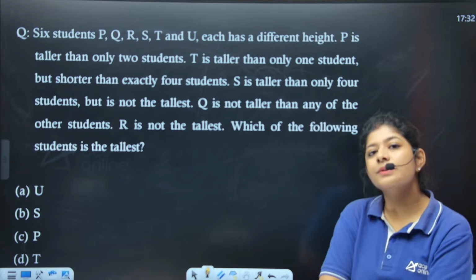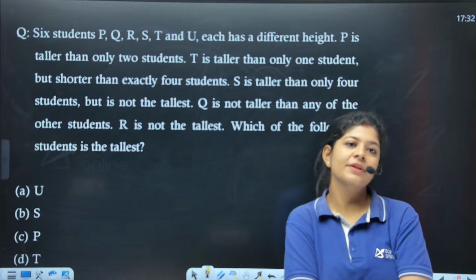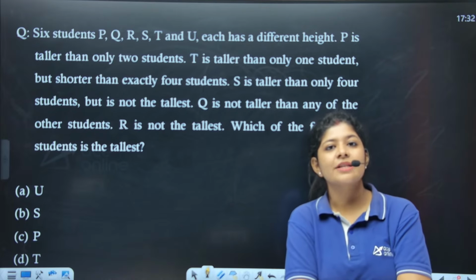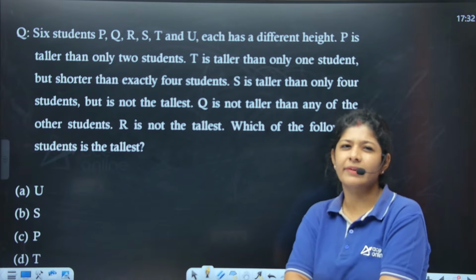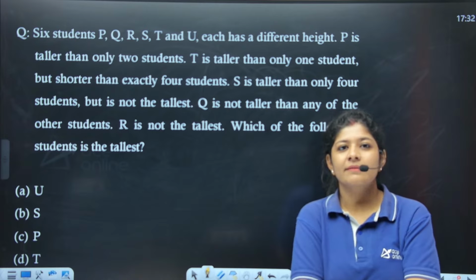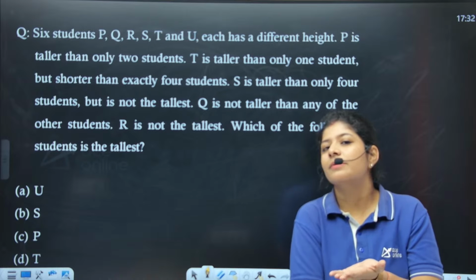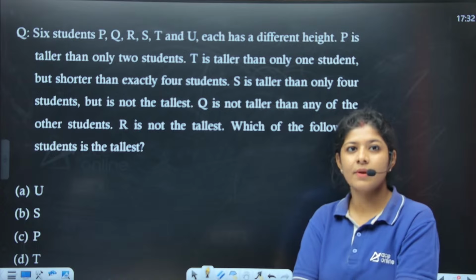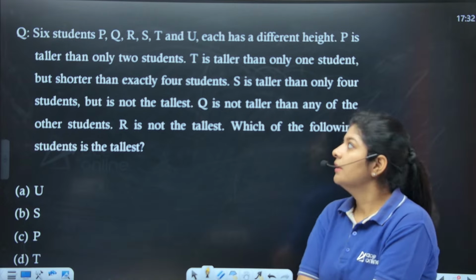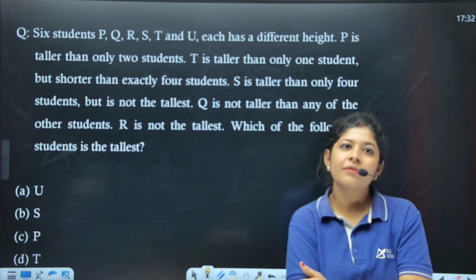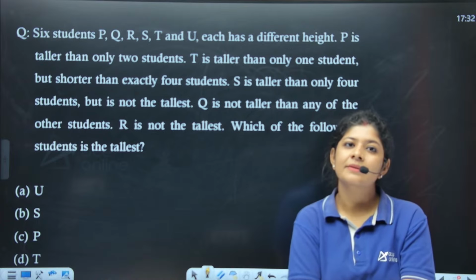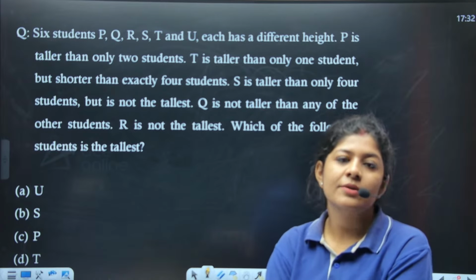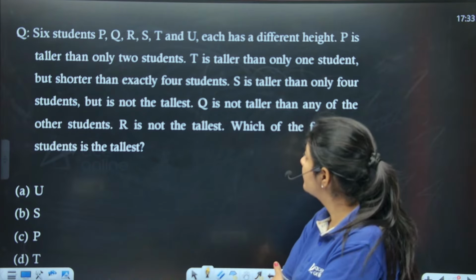All we need to do is understand the language, and as we read the question, draw the arrangement as per the given instructions, data or clues. If we can easily get the language, we can easily get the answer as well. Apart from Rakesh, anyone else? Okay, Prince, option number B. Okay, anyone else?